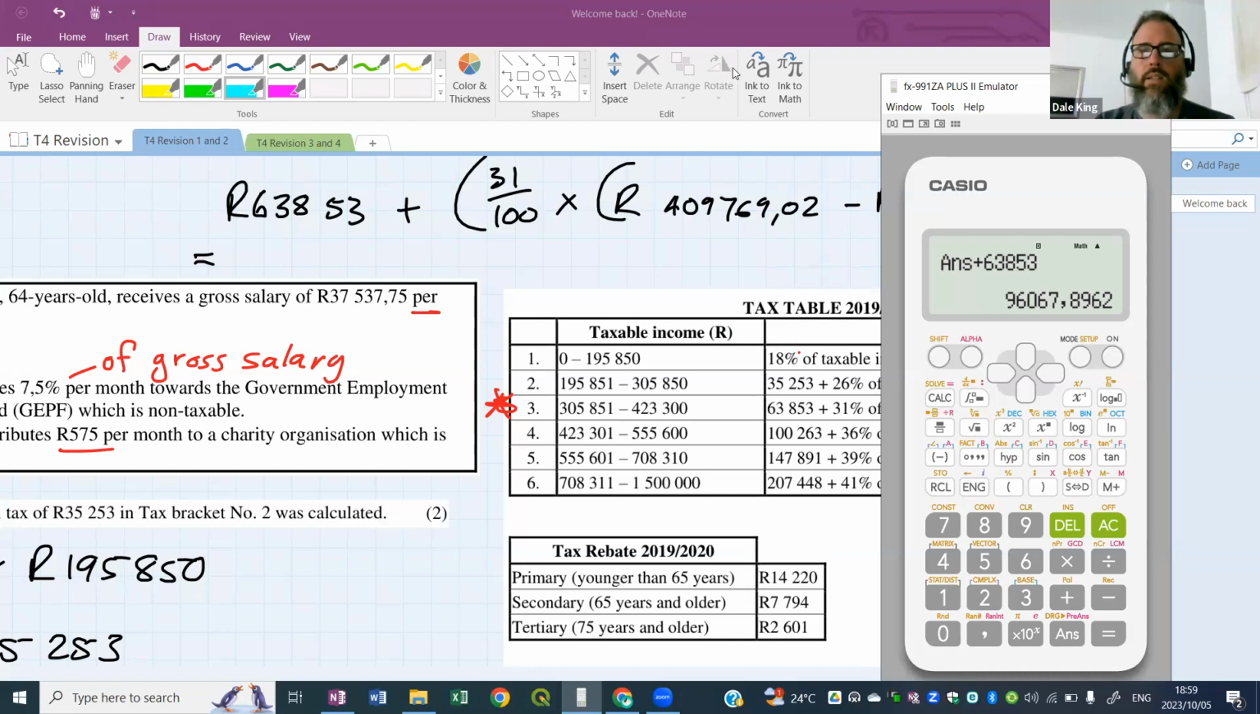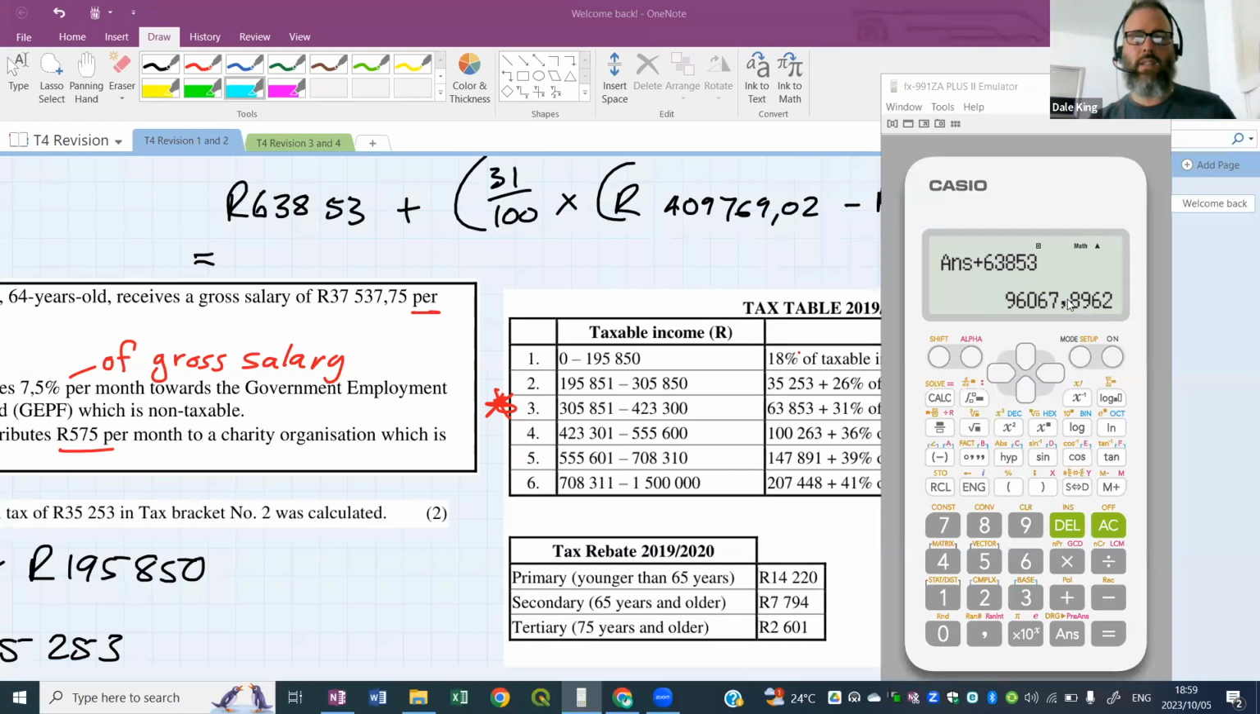All right, 96,067 rands and 89.6, so 90 cents. Yes, guys, look how far we've come. Kazimla there rounding off correctly, fantastic. All right, so rounding off would be 96,067.90, rounding off to 2 decimal places, 90 after the decimal.